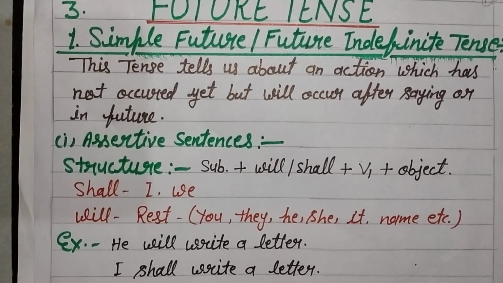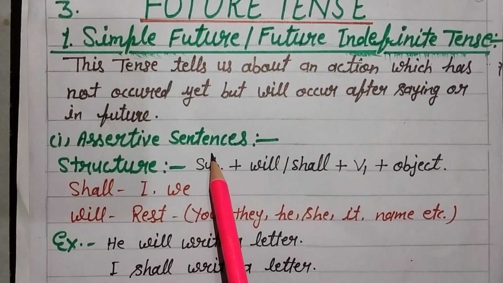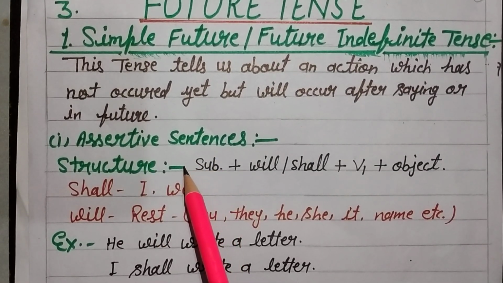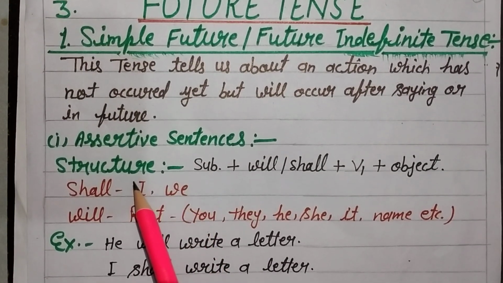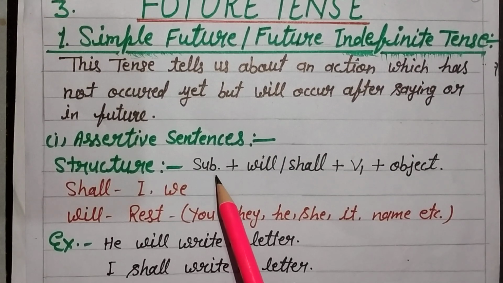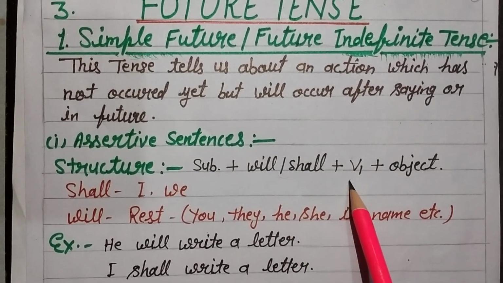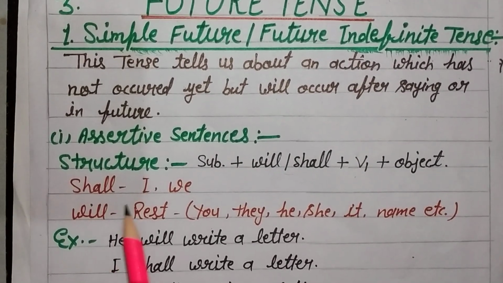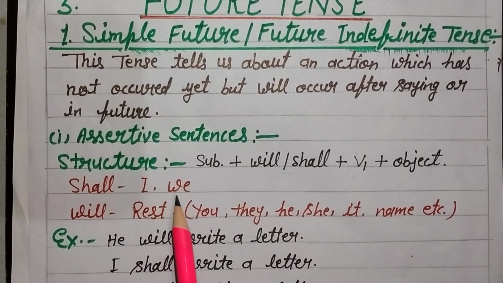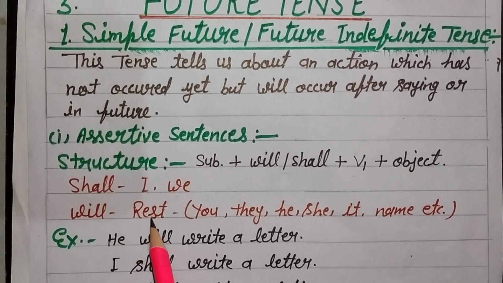Okay. So first type of sentences, assertive sentences or simple sentences. We can say statement sentences also. The structure of assertive sentence: first of all, we use subject and then will or shall, verb's first form and object. We use shall for I and we, and we use will for the rest of the nouns and pronouns.